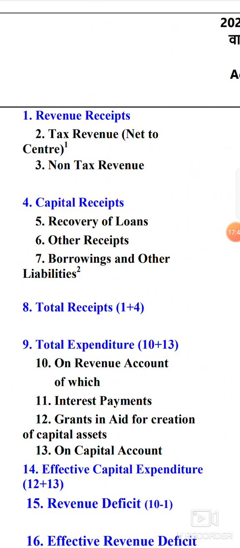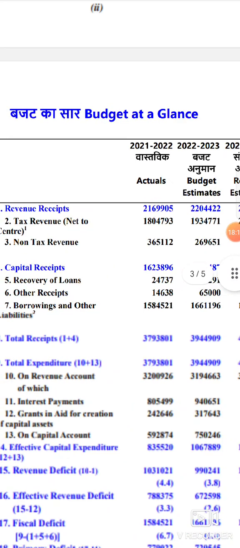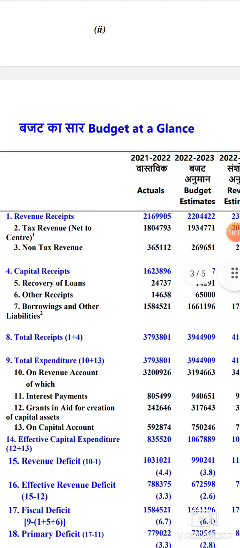Tax revenue means there are many taxes like income tax, GST, excise duty, customs. All these are the taxes which the government levies. From these taxes the government generates revenue, which is called tax revenue. And they have said in brackets net to center. Take, for example, income tax, which is levied by the government of India.